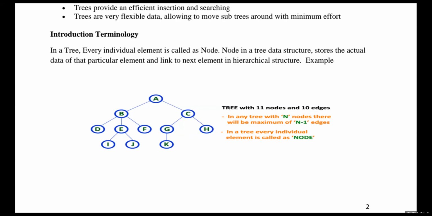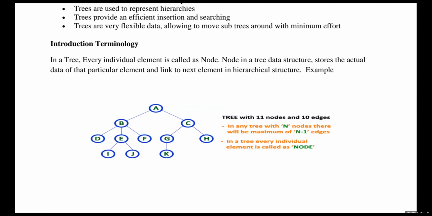So what is a node here? A node contains the actual data which is to be stored in the tree. The data which is to be stored in the tree, we store in the node. So the node stores the information. So in total 11 nodes are there.